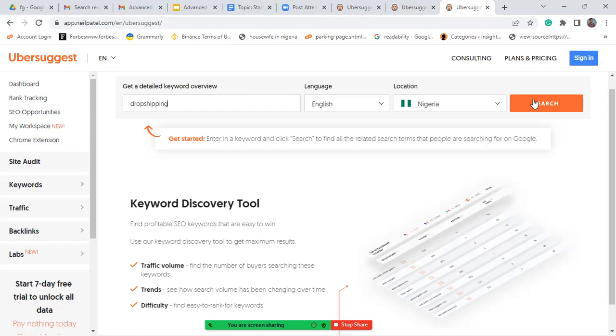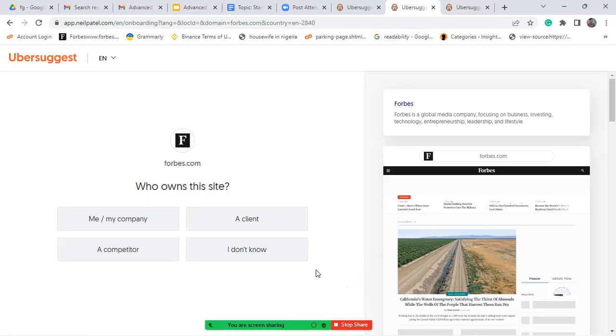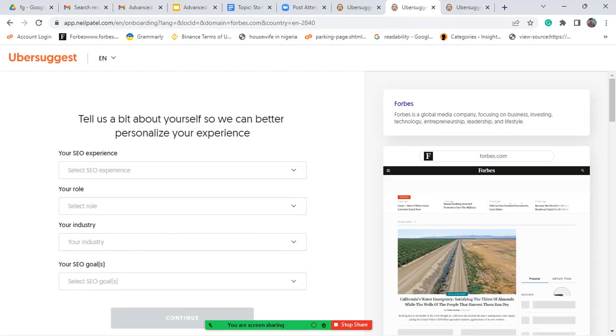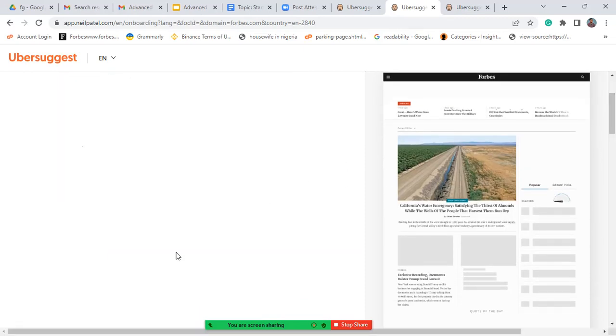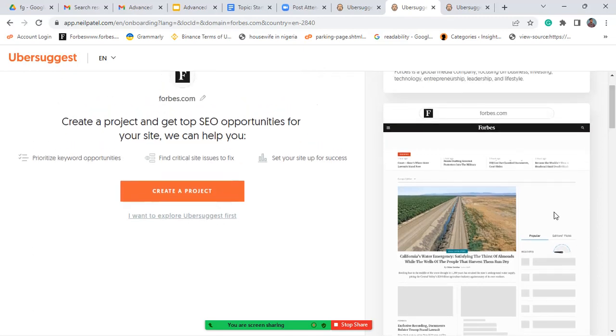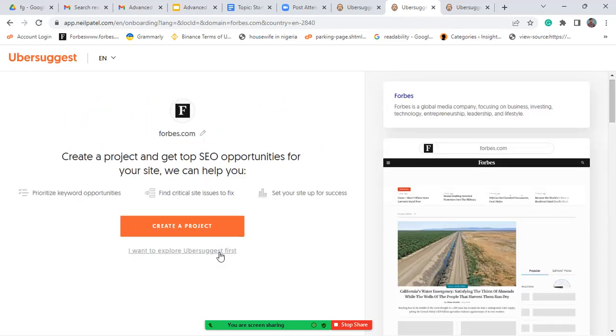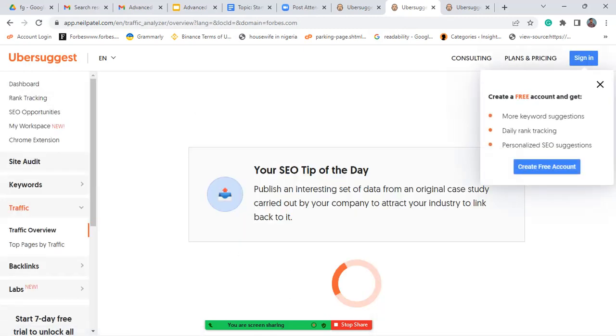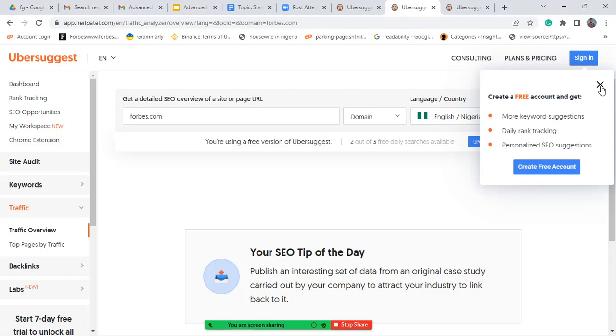Again, to get to this page, it is just ubersuggest.com, or you can go through the other route we mentioned. You will eventually still get there if you follow these routes. You can see that they're asking some questions. I'm going to click on skip after a while, but then I'll do as if I own Forbes. And now they are about to pitch. Just keep clicking and then they say create a project, but you don't need that. You just want to enjoy Ubersuggest. And yes, it's create a free account, get more keyword suggestions, daily ranking, and the like. So I'm going to close this particular one.